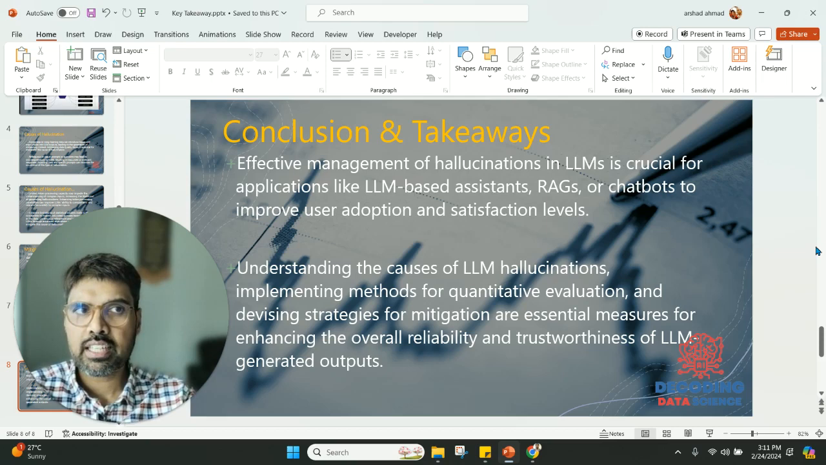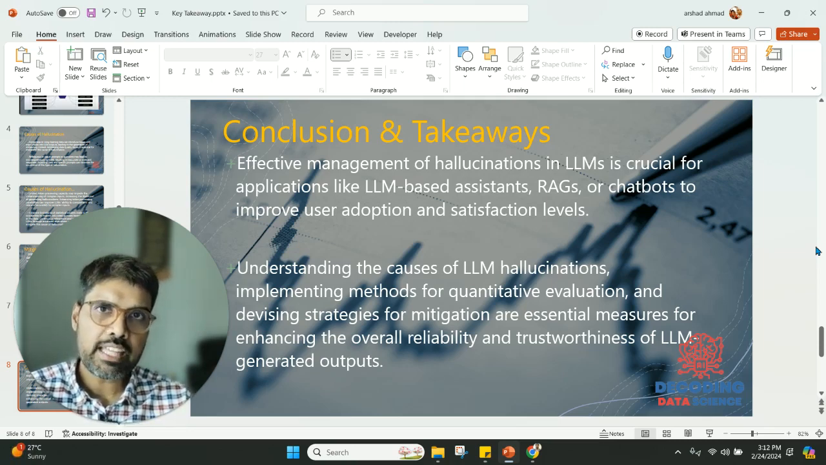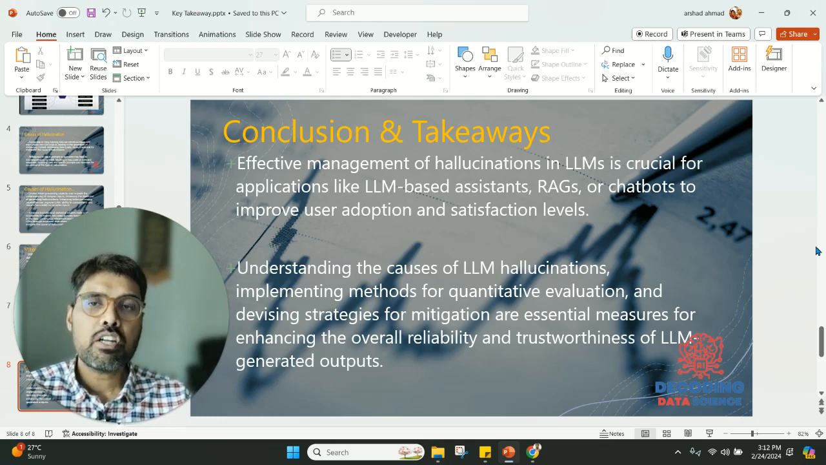Some of the conclusions and takeaways from this session: an effective way of managing these hallucinations in LLMs is very, very crucial for LLM-based applications for real businesses. You cannot let a customer chatbot hallucinate an output. There was a case with Air Canada wherein a cooked up refund policy was generated by the Air Canada customer chatbot. Later, when the customer asked for this refund, they said it was an error and it was just generated by AI.